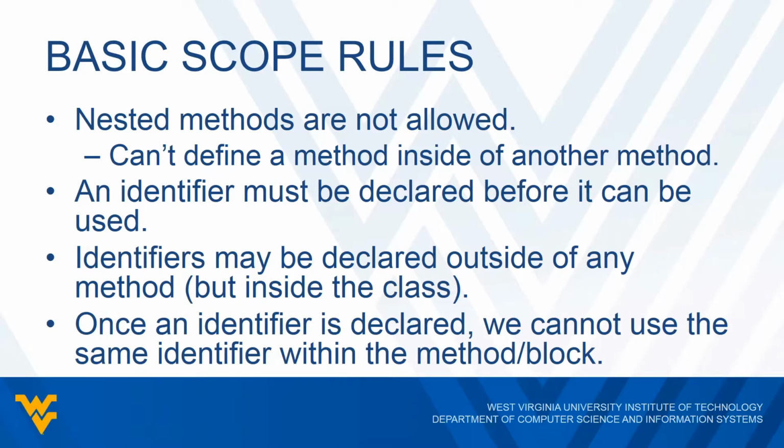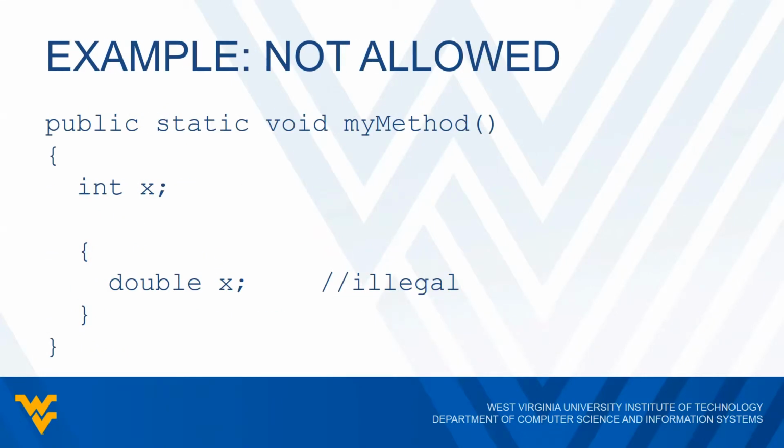And another rule is that once an identifier is declared, we cannot use that same identifier within a particular method or block. All this means is if I declare some identifier called x inside a method or a block, I can't declare a second x inside that same method or block. So here is that exact example I was just talking about.